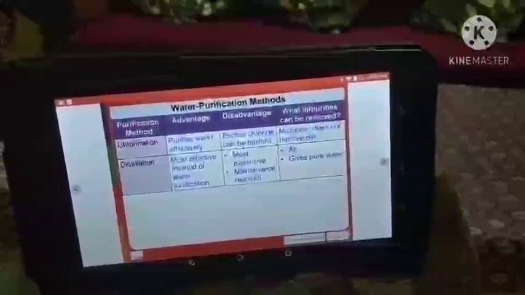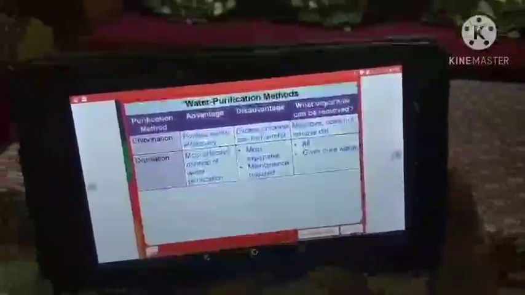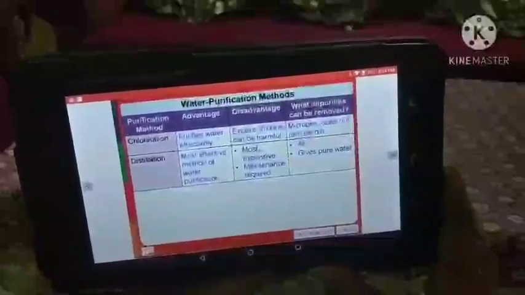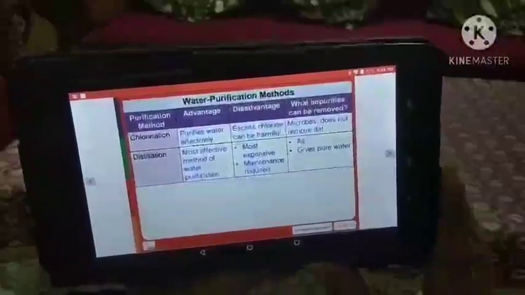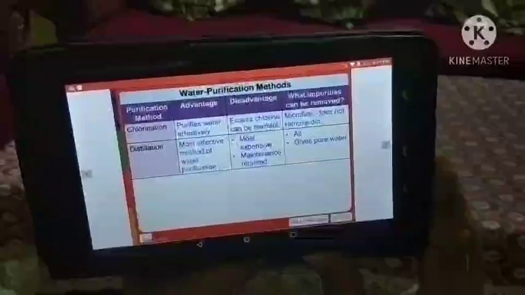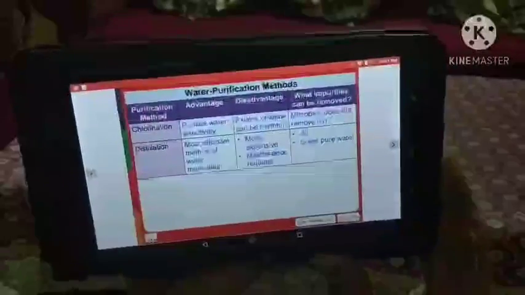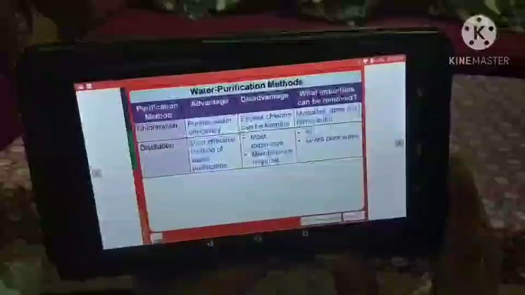Chlorination, it purifies water effectively. Its disadvantage is excess of chlorine can be harmful. What impurities can be removed from chlorination? Microbes, but it does not remove dirt.